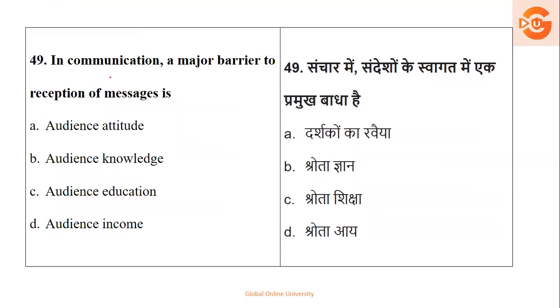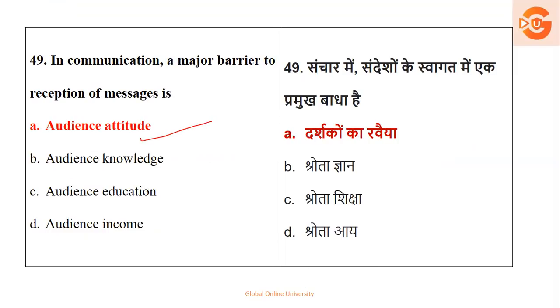Then we have: in communication, a major barrier to reception of a message is affected by audience attitude, knowledge, education, or income. Income is definitely not. The other three are there, but very close is your attitude. If you decide not to listen, or you decide to argue, then your attitude is not allowing you to take the knowledge. So here the right answer is the attitude of the audience.